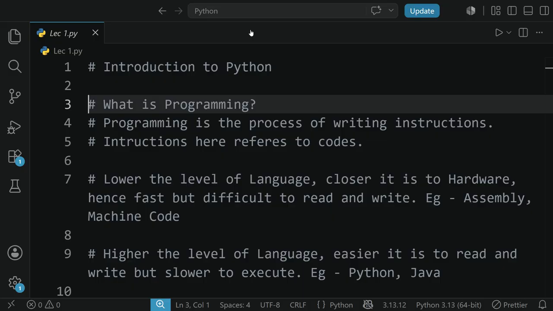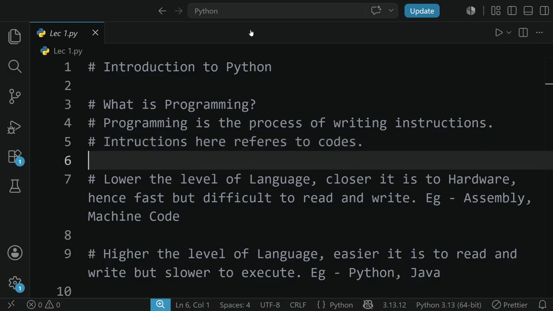Like, suppose you want to make tea. Okay, when you are trying to make a tea, then you need to follow a set of steps. Those set of steps are told to you and you follow them and then make the tea. Similarly, you need to give a set of instructions to a computer or laptop or a machine, and those set of steps are the instructions that you give the machine for it to execute something you want. And here instructions are referred to as code or the language.